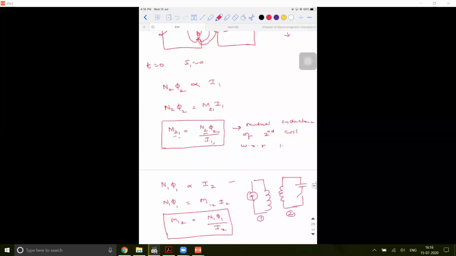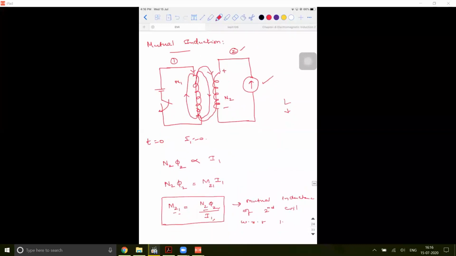Generally, the coil which is connected across the battery is called the primary coil, and the coil across which the EMF is getting induced is called the secondary coil. Got it? So this is the introduction to it.